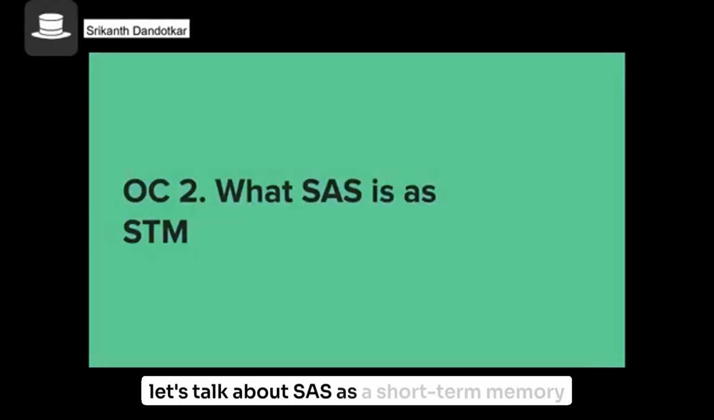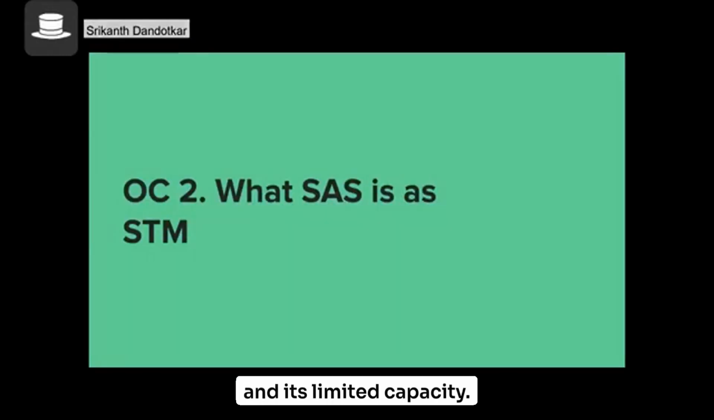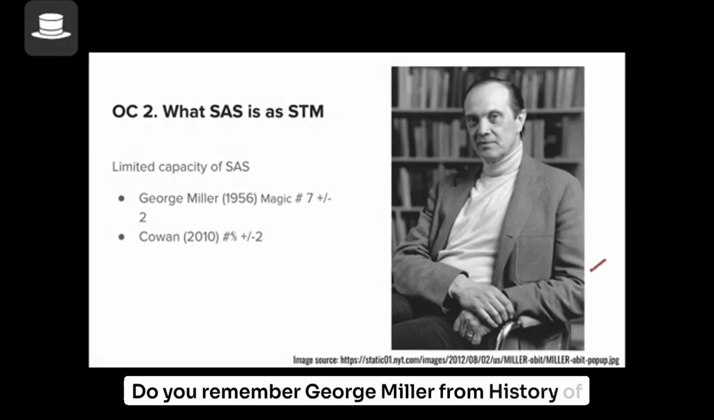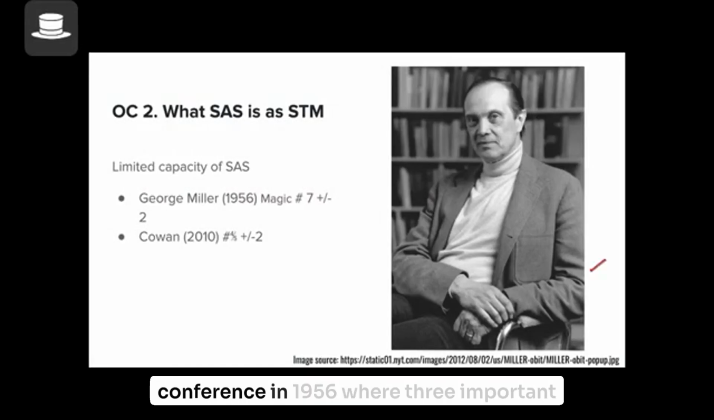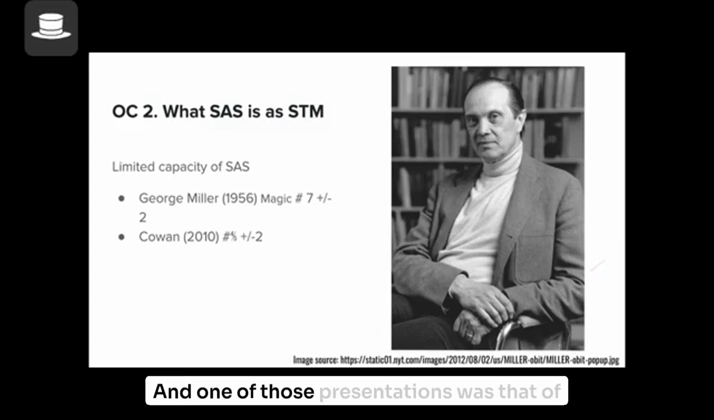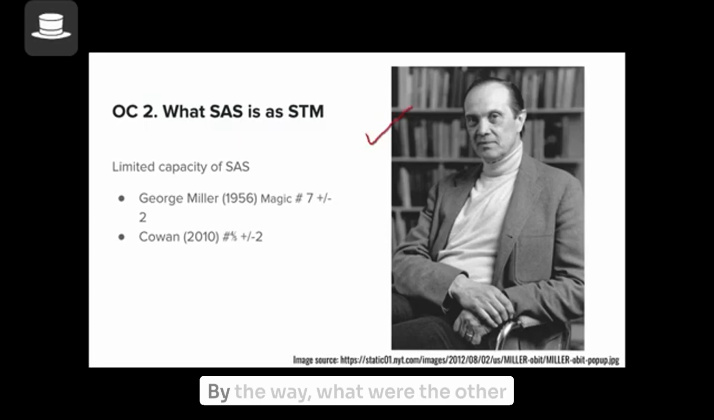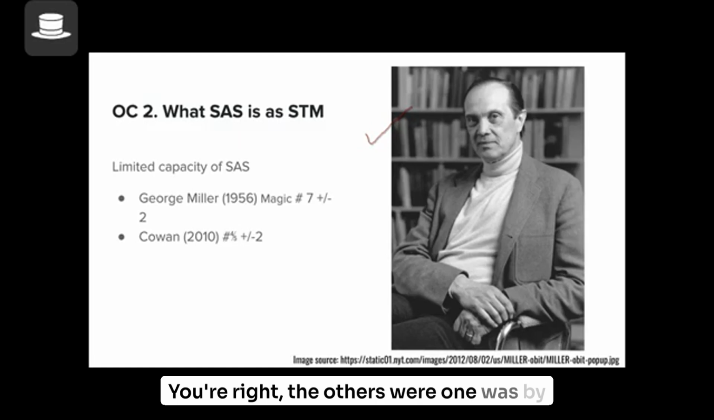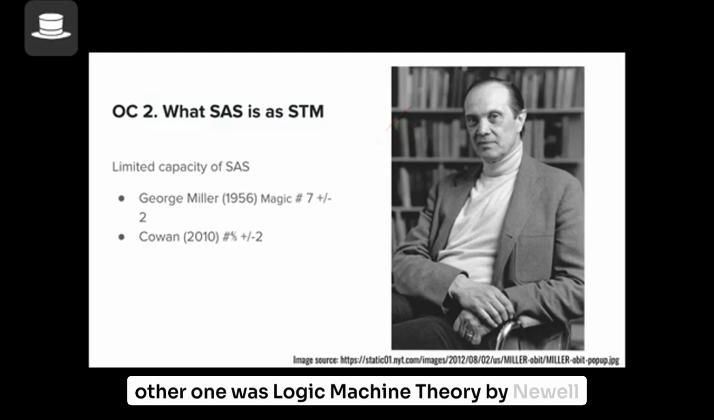Let's talk about SAS as a short-term memory and its limited capacity. The idea of limited capacity of short-term memory was first proposed by George Miller. Do you remember George Miller from History of Psychology, where we talked about the conference in 1956? Three important presentations were presented on the third day of the conference in 1956, and one of those presentations was that of George Miller. By the way, what were the other presentations? You're right, one was by Chomsky, Transformational Grammar, and the other one was Logic Machine Theory by Newell and Simon, right? That laid the foundation to cognitive psychology.